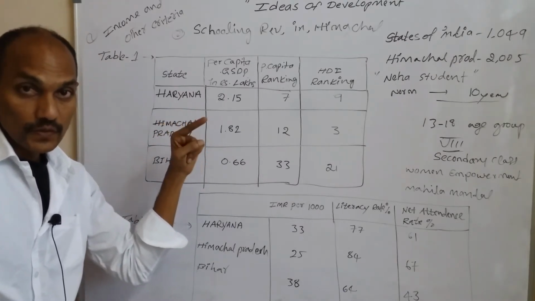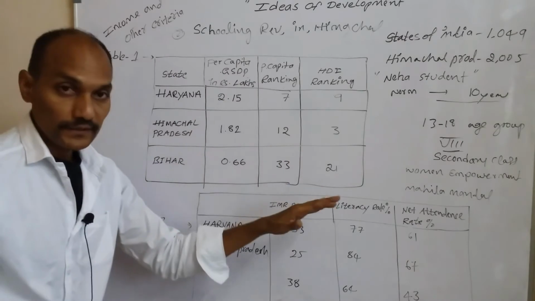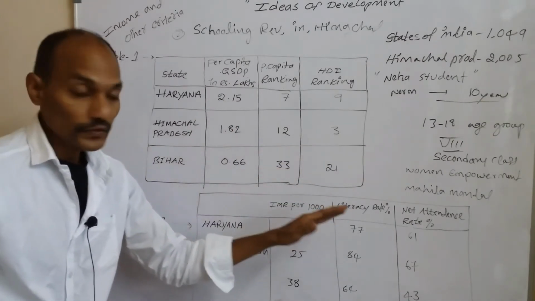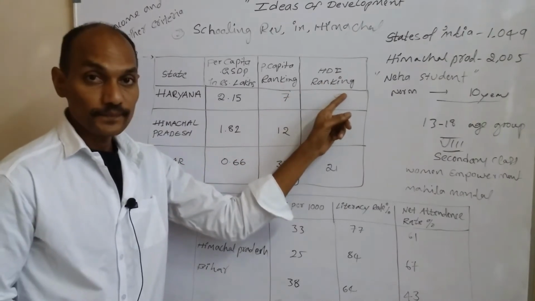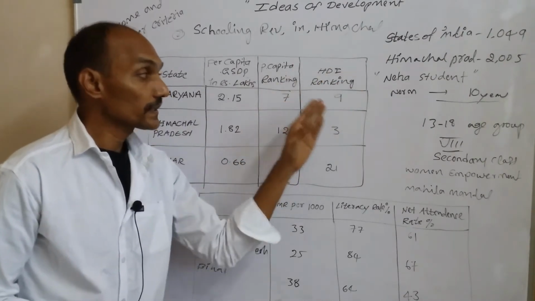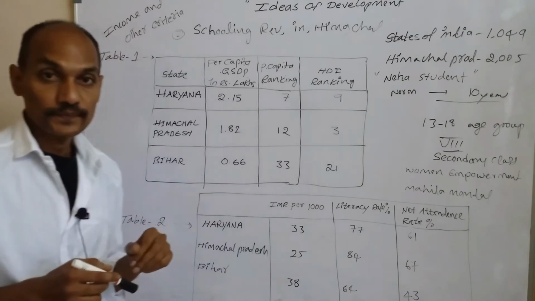Not only income, but also there are many factors, many aspects are there. So all these aspects are considered by UNDP, and after that the ranking will be announced.